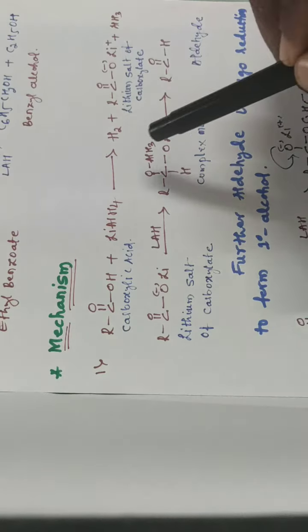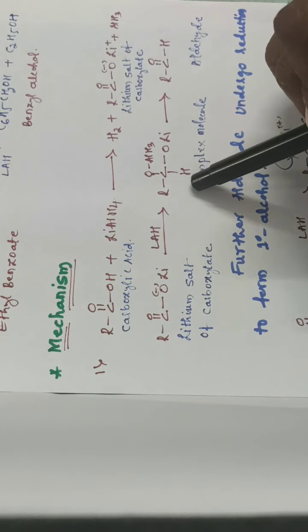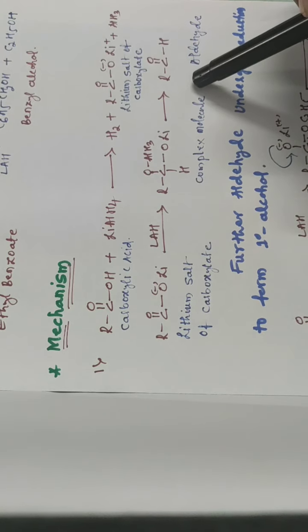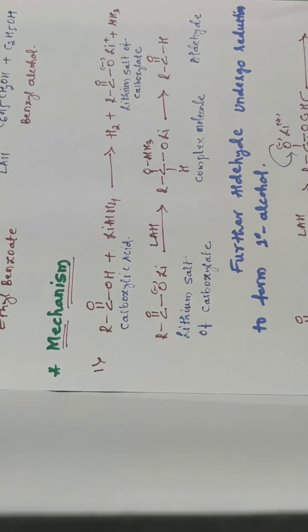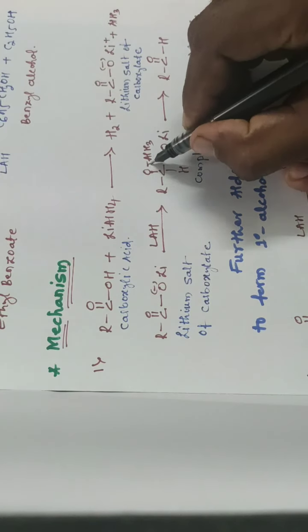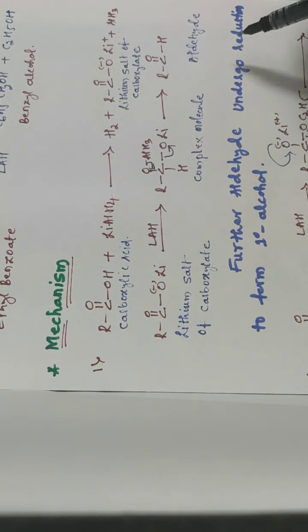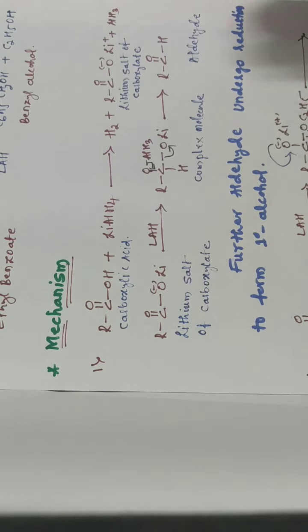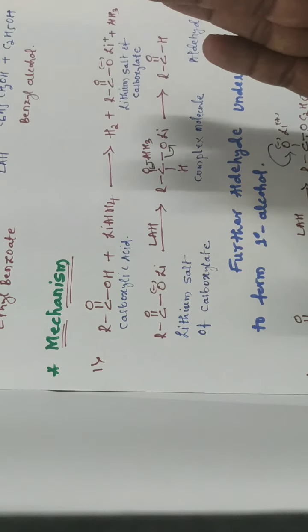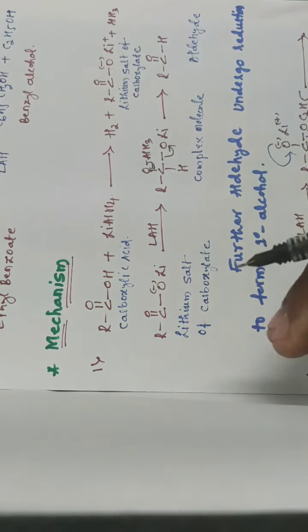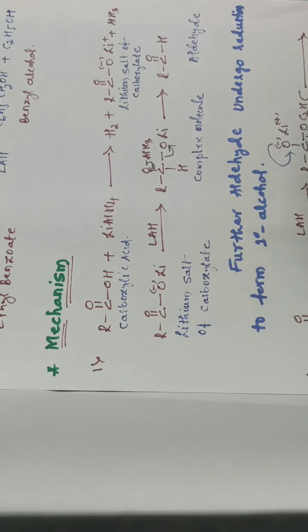This complex molecule gets reduced into an aldehyde by the elimination of these two molecules. So that is the aldehyde. Then further, we know the mechanism of the reduction of aldehyde into what? Alcohol, which we can refer to from the last mechanism. So the aldehyde further undergoes reduction to form a primary alcohol.